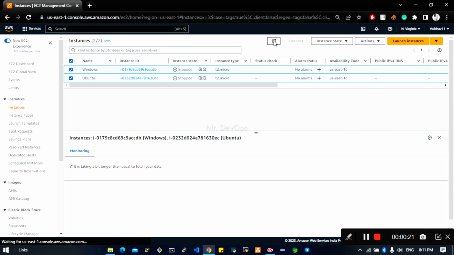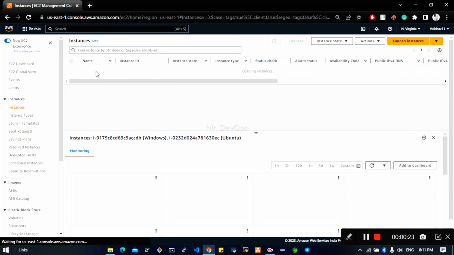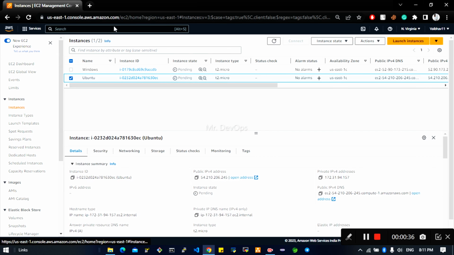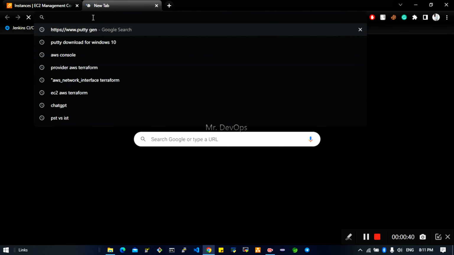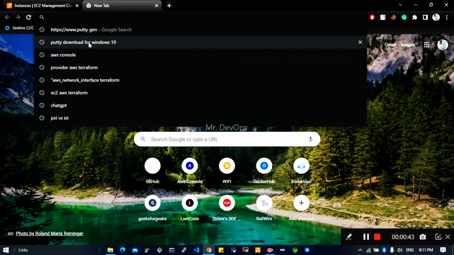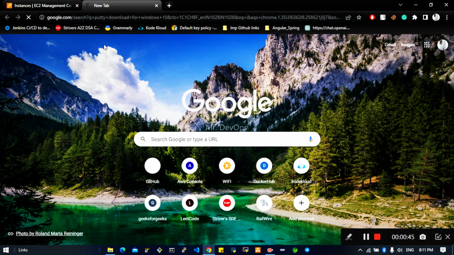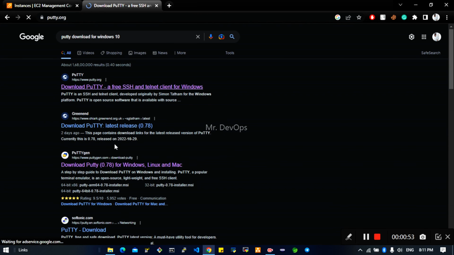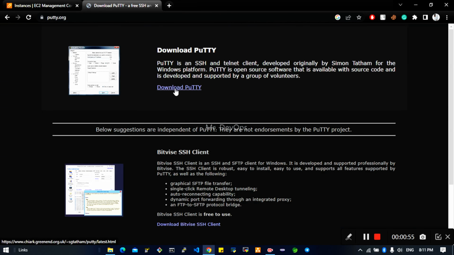So in order to access the Ubuntu Linux, any server of Linux distribution, you have to do what? You have to download a tool that is called Putty. Okay, so you can search in your browser Putty download for Windows 10 based on your Windows version, and here you can get the first link putty.org. Just click on that, and you have to click on this download Putty.